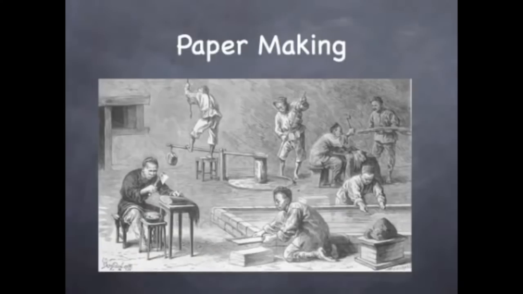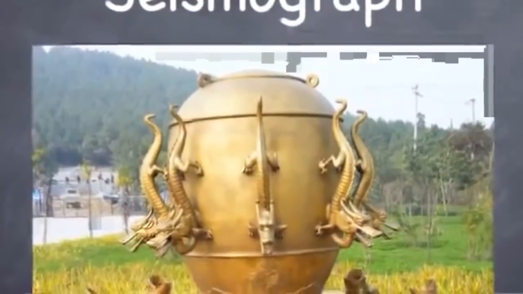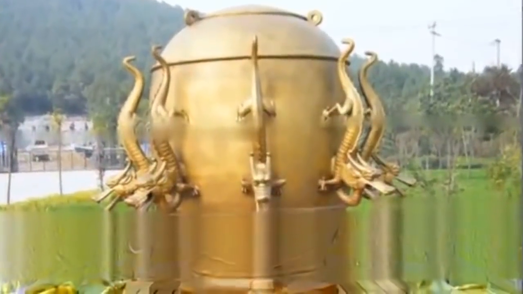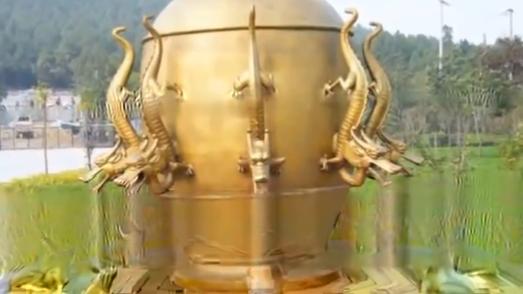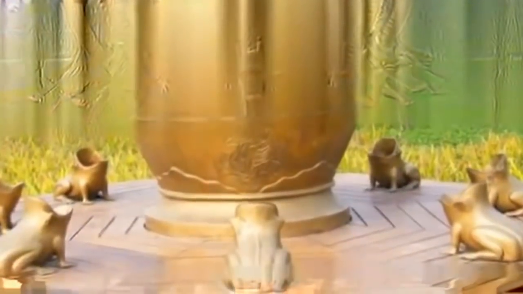China developed the process of making paper, and Chinese scientists also developed a seismograph. The seismograph measures the magnitude of earthquakes. In this picture, it shows an ancient seismograph where a little tiny ball would fall into the frog's mouth in the direction that the earthquake occurred.